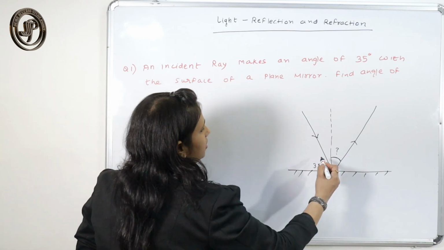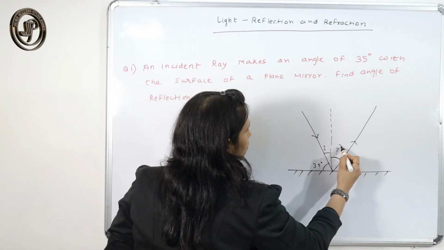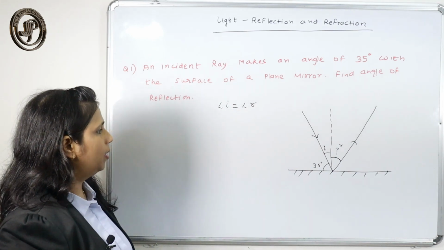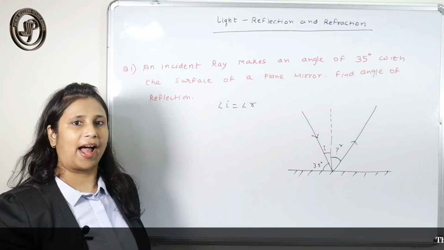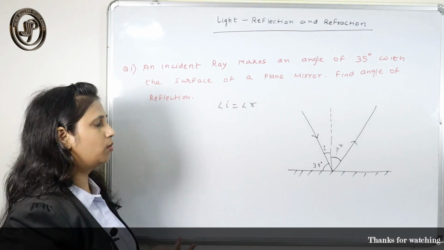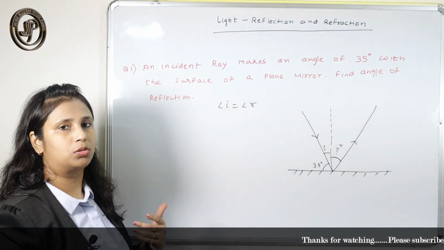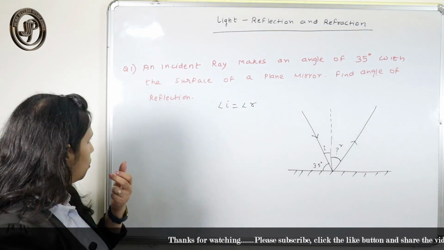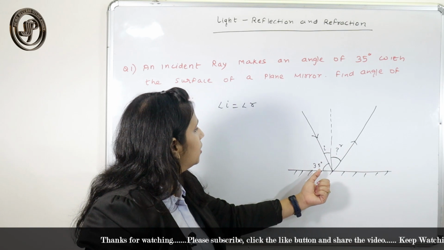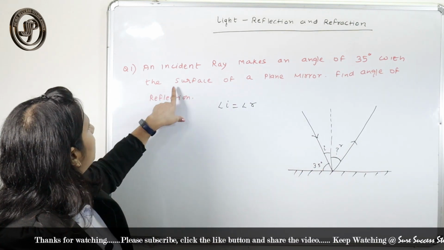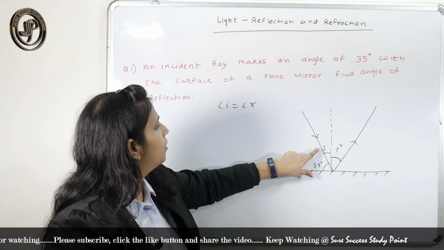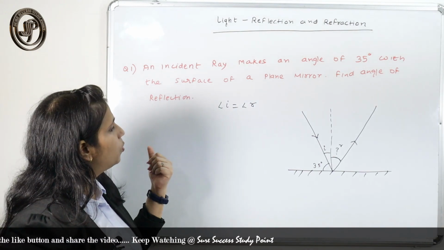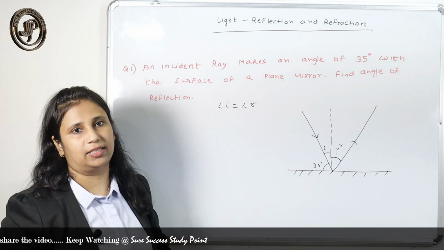We know that the incident angle is always equal to the reflection angle. Angle I equals angle R. If we are able to find the value of I, then angle R also has that much value. But we don't know the value of I. Here the angle between the surface of the plane mirror and the incident ray is given, that is not the angle between the normal and the incident ray.